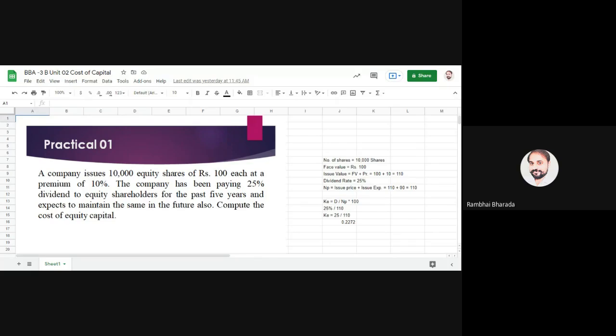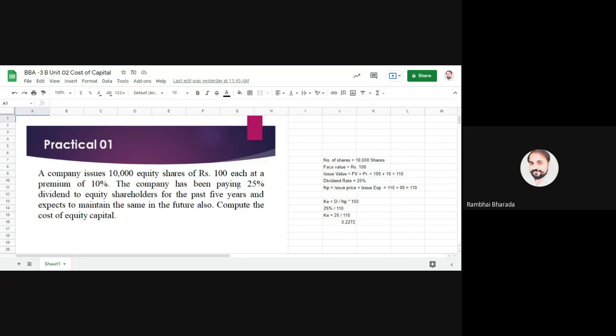There are four sources of finance: equity capital, preference capital, debt capital, and internal sources, retained earnings and depreciation. Then we have moved toward the second aspect of this unit, and that is cost of capital. In cost of capital, we have some practical questions.